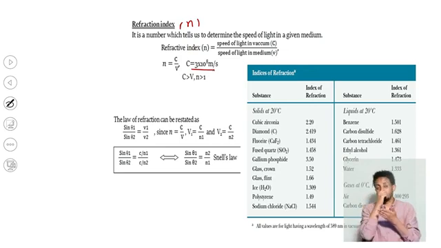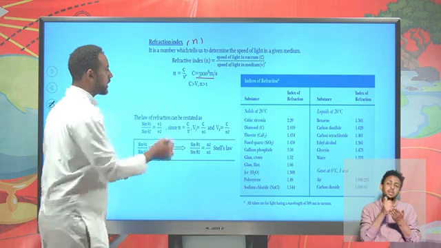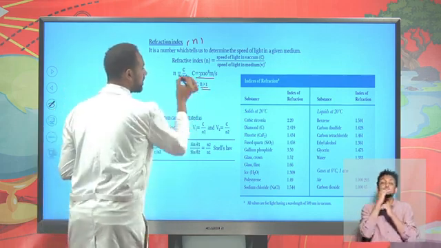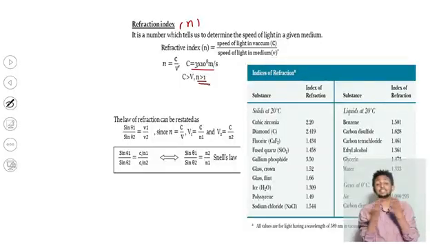It might be water, it might be glass, or any other medium, so the refractive index is always greater than 1, because the speed of light is fastest in vacuum, and it is the fastest thing in the universe so far. So it's possible to use refractive index instead of using velocity and wavelengths for the law of refraction.